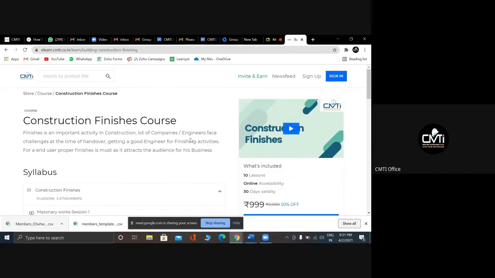This is the procedure to get into the e-learning platform.